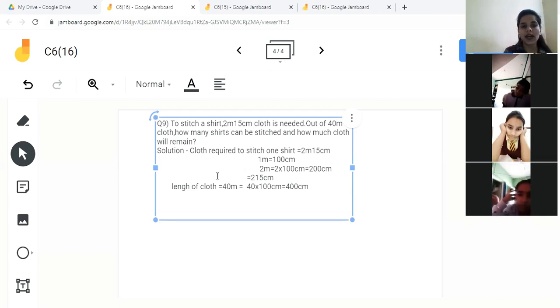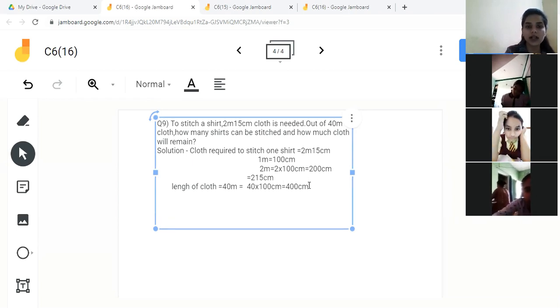Understood? Now we arrived here that length of cloth is 4,000 centimeter. Out of this, 215 centimeter cloth is required to stitch one shirt, children.